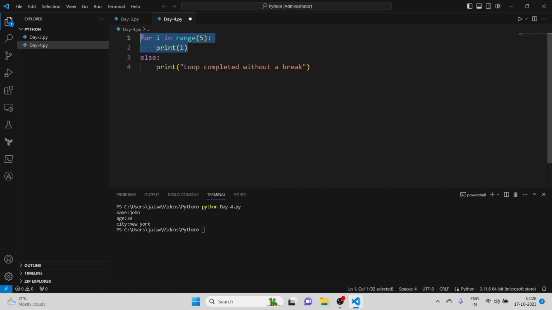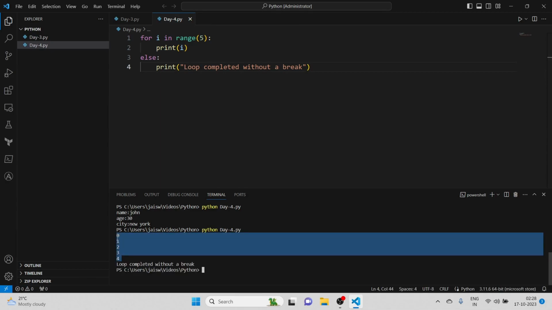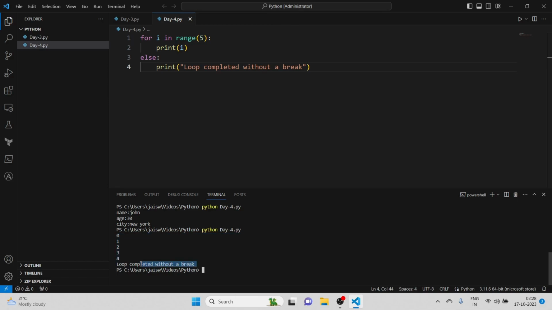Break I already explained. If break comes on a certain condition, then it will take you out of the loop completely, like abandoning the loop. And if there is no break condition, then it will run the complete loop, and after that it will go to the else statement and print. So let me execute it and you will see the results. Since the for loop was completely executed properly, that's why we have the else statement.